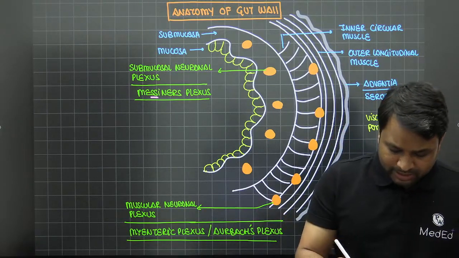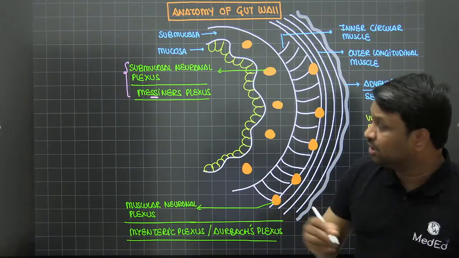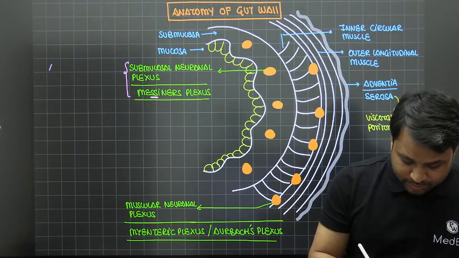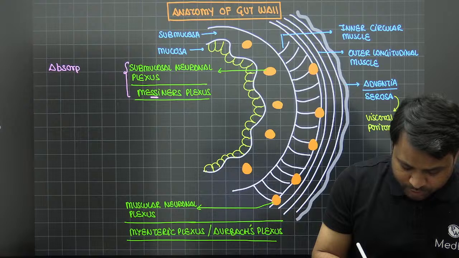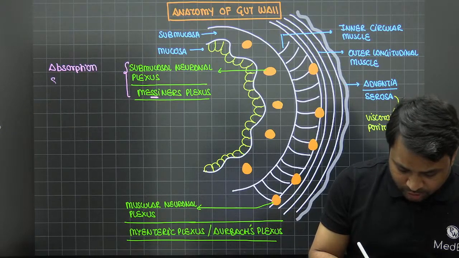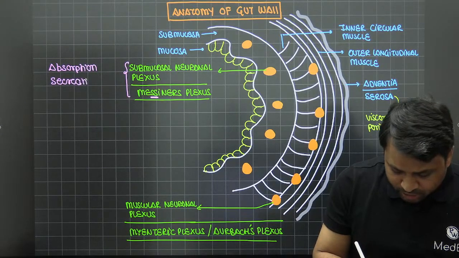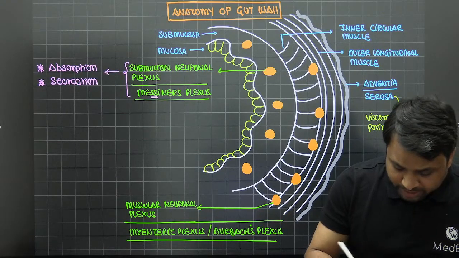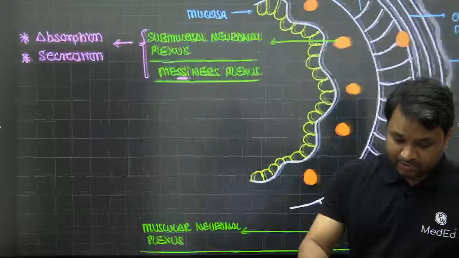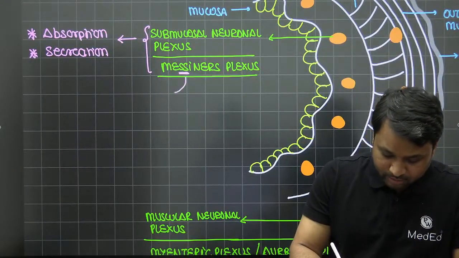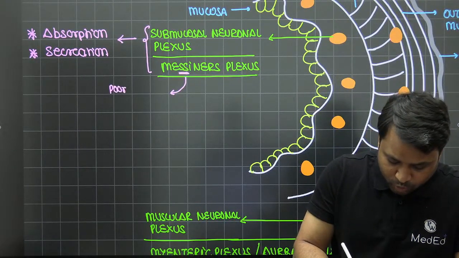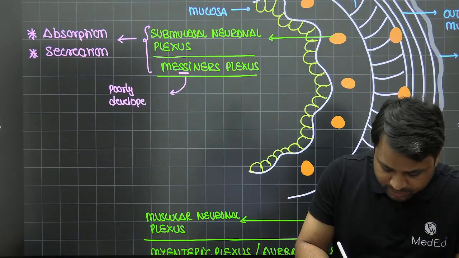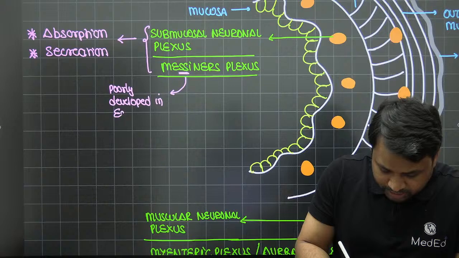Now, when you look at this, obviously the function is quite predictable, because Meissner's plexus is in the submucosa. What happens in the submucosa? It is responsible for absorption and secretion. So whatever is going to get absorbed and secreted in the gut wall is controlled by your Meissner's plexus. Now, another important point: Meissner's plexus is poorly developed in the esophagus.